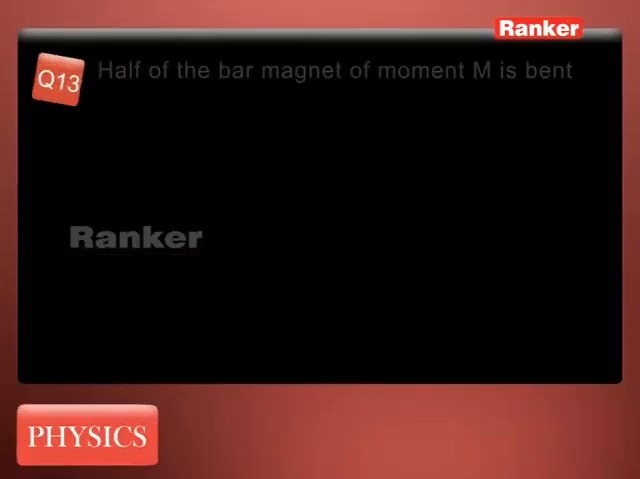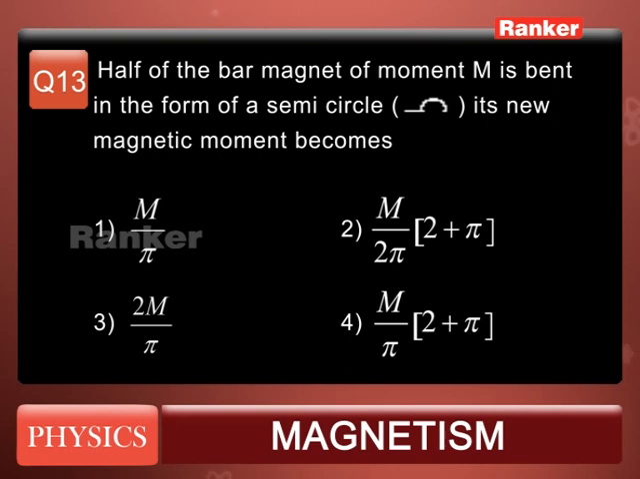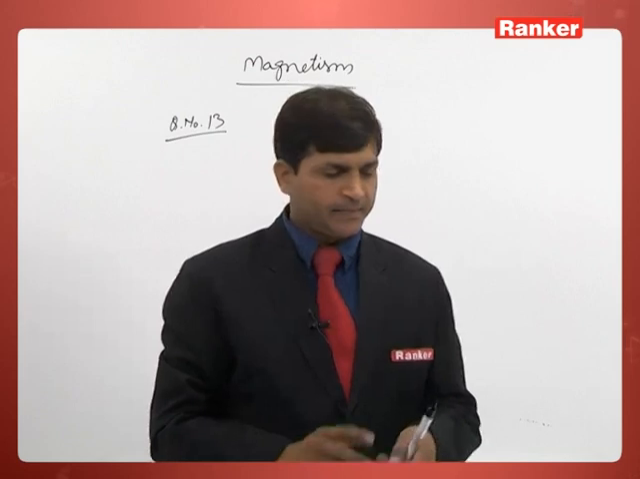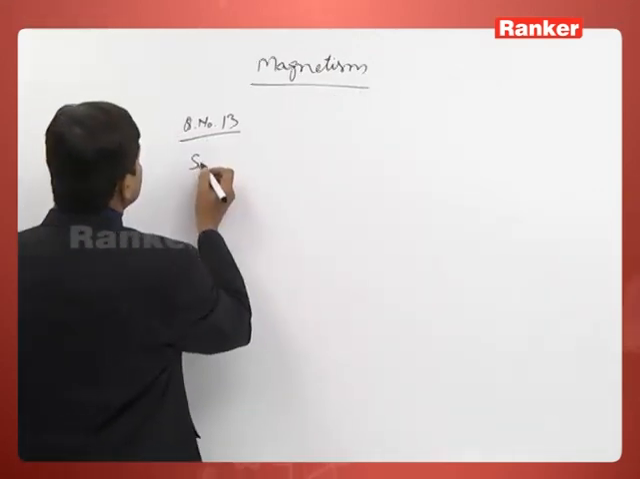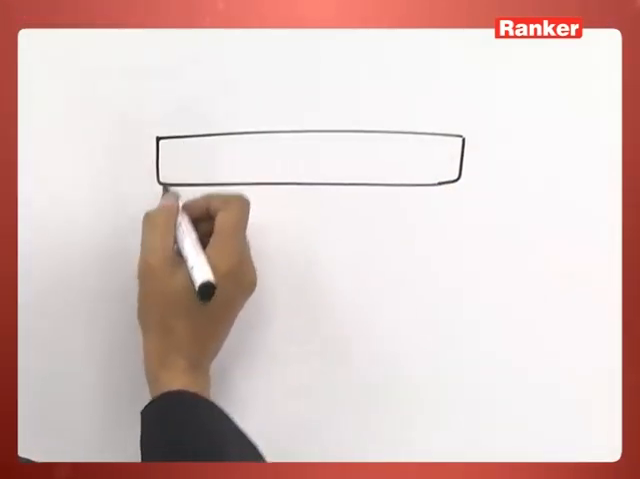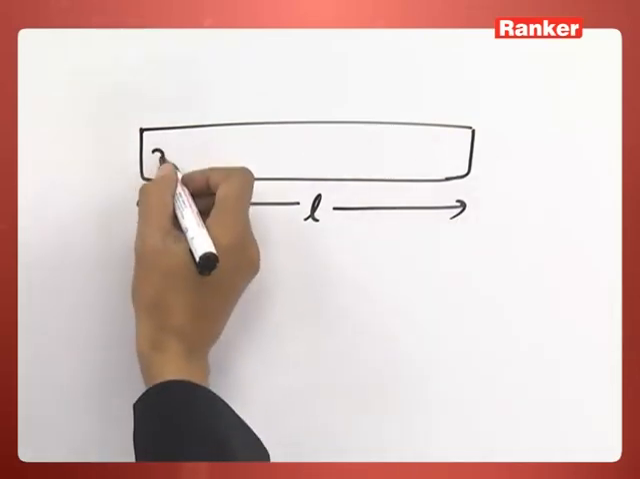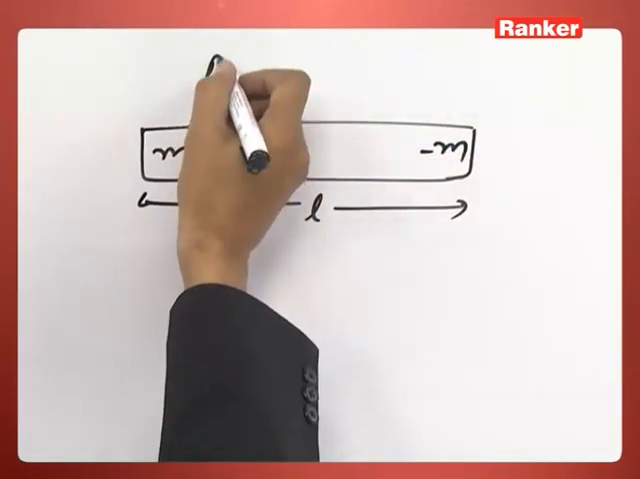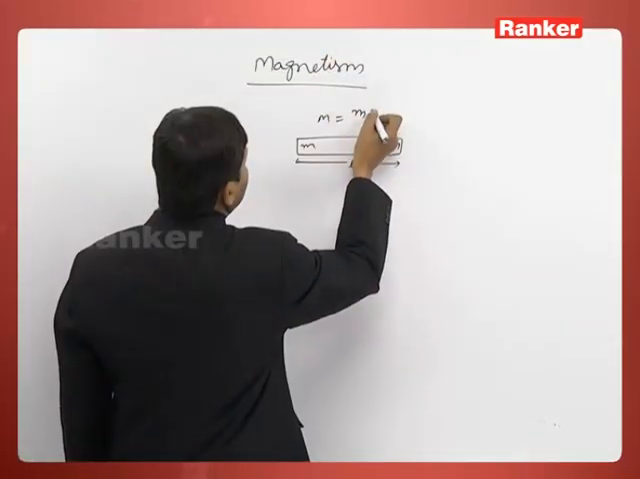Question number 13. Half of the bar magnet of magnetic moment M is bent in the form of a semicircle. Its new magnetic moment becomes: first option M by pi, second option M by 2 pi into (2 plus pi), third option 2M by pi, and the fourth option M by (2 plus pi). See, in the question, this is the initial condition. Given this length is L and m is the magnetic pole strength. So M into L is the magnetic moment.